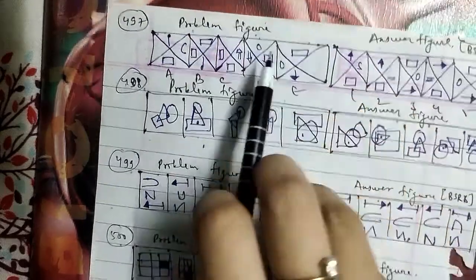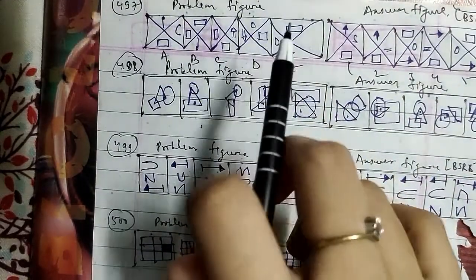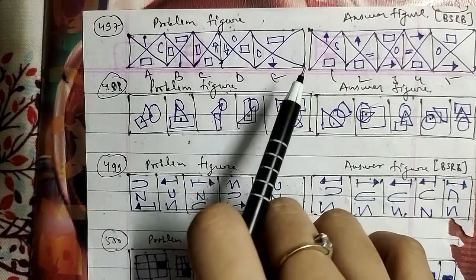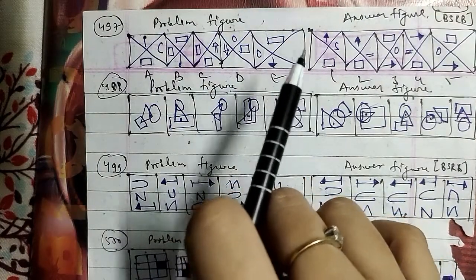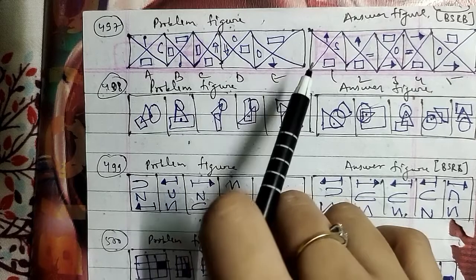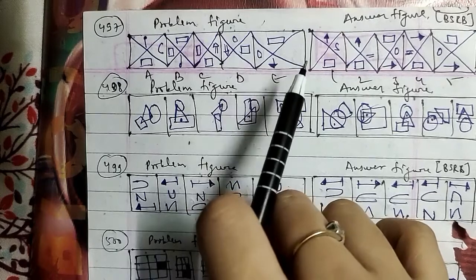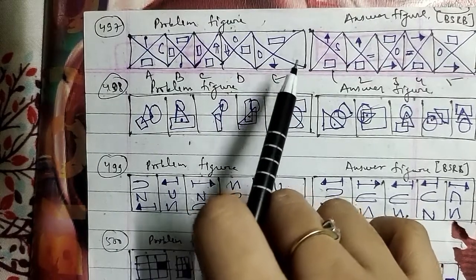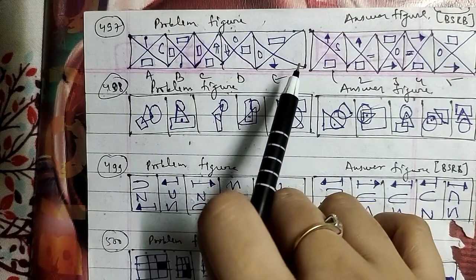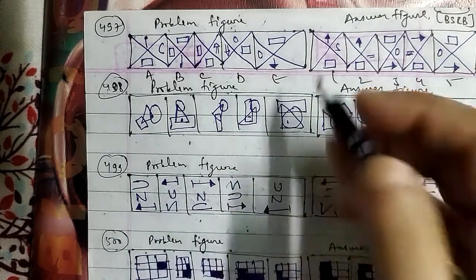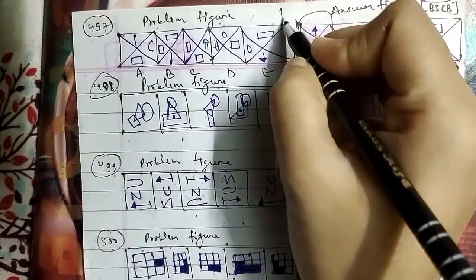And in the first step, the symbols in the two opposite portions of the square get inverted and interchange positions, while the third symbol moves in the opposite portions and is replaced by a new one in the next step. Then all the symbols move one step clockwise, and the new symbols in the rectangle remain as such, while the third symbol is replaced by a new one. So after the E figure we will be having a first figure that will be the right answer for this question as well.